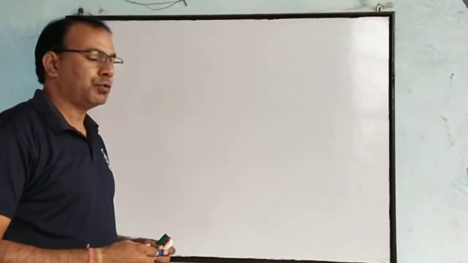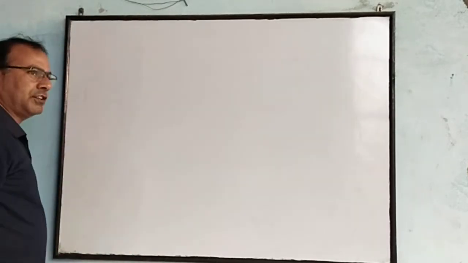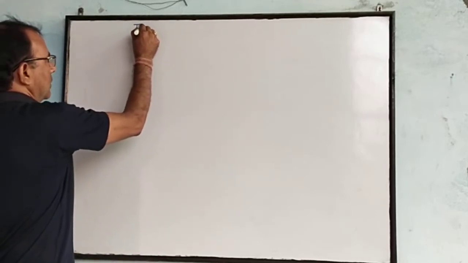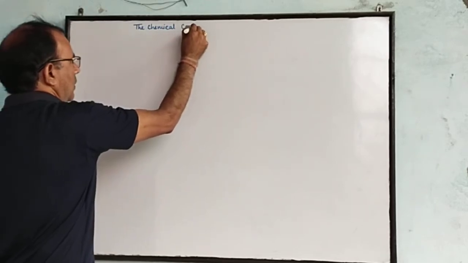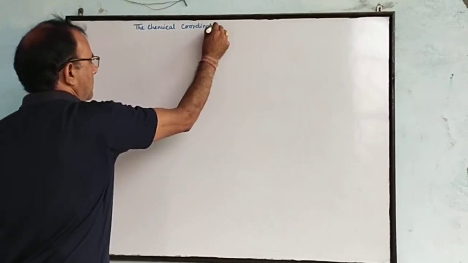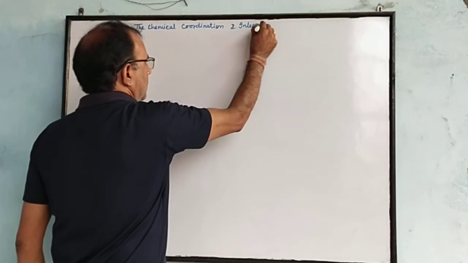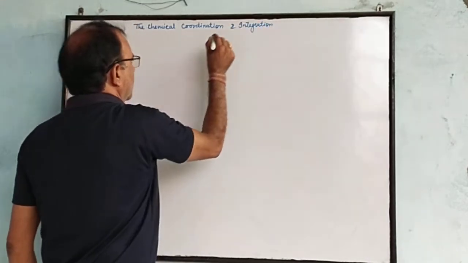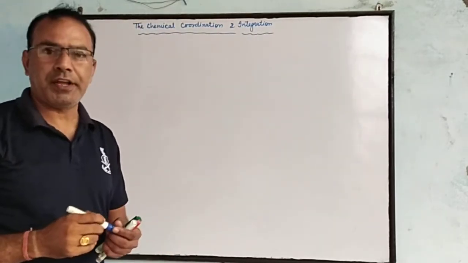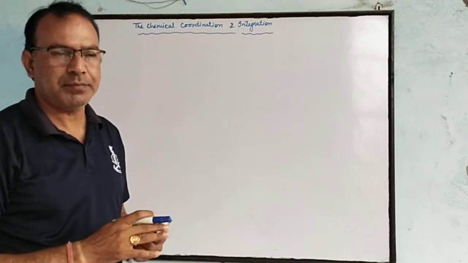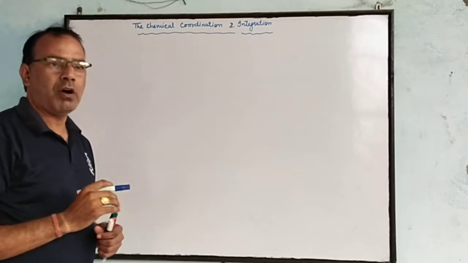Hello students, today we are going to start a new chapter of plus 1 biology, chemical coordination and integration. As we know, control and coordination in the human body can take place with the help of the nervous system as well as the hormonal system. In this chapter we will discuss the hormonal system.